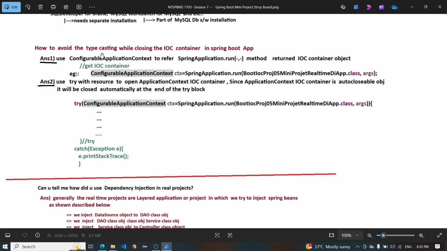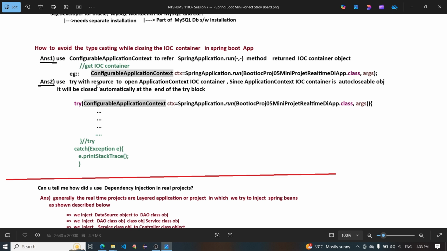How to avoid the typecasting while closing the IOC container in a Spring Boot application? First, use ConfigurableApplicationContext to refer to the object returned by the SpringApplication.run method, which returns the IOC container object. Example: ConfigurableApplicationContext ctx equals SpringApplication.run(ClassName.class, args).